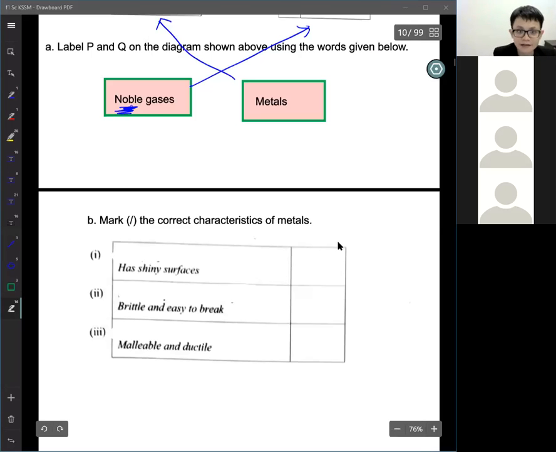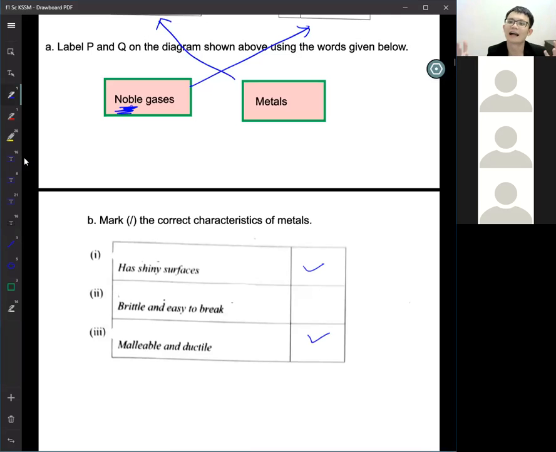So for this one, a characteristic of metal is that metal has a shiny surface. Very good. And it is malleable and ductile. Shiny means shiny. You see this, what thing? See this mouse? This mouse is not shiny. It's not metal, it's plastic. Shiny means like this one, the watch. Okay, the watch is shiny, so we call it metal.